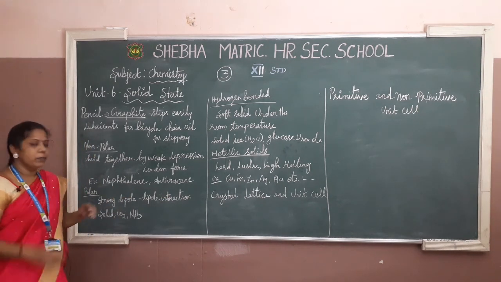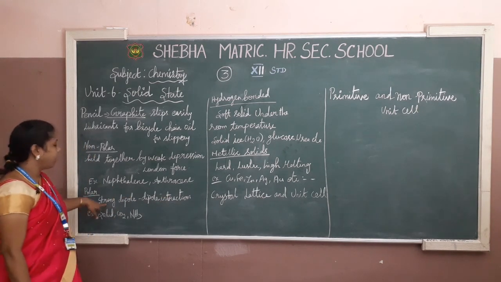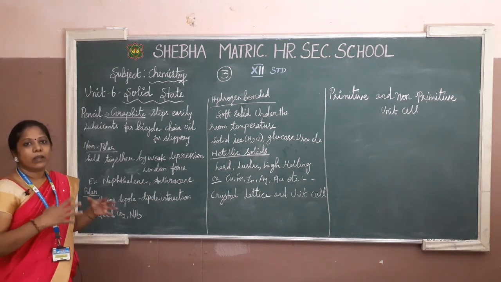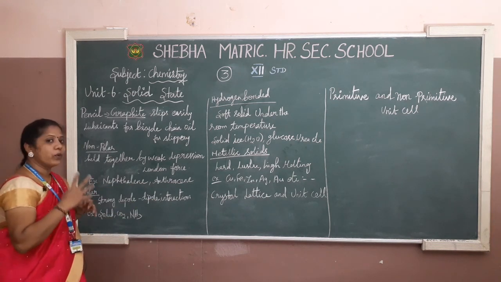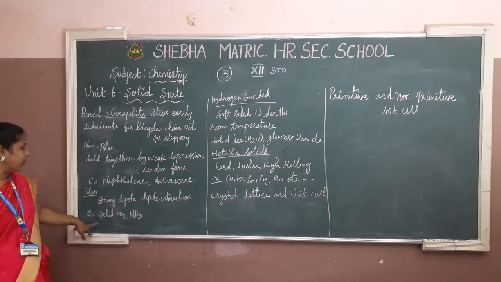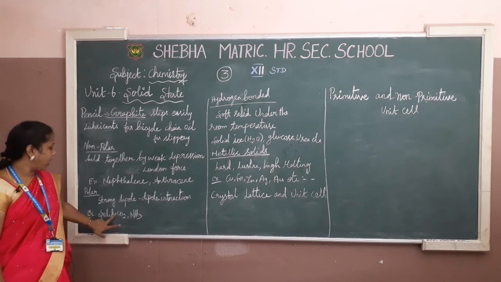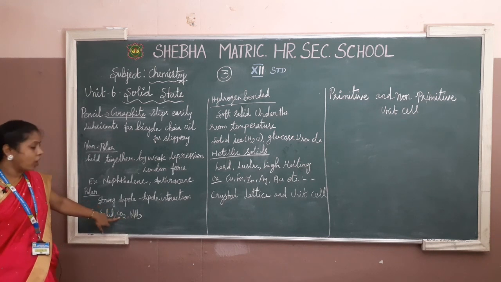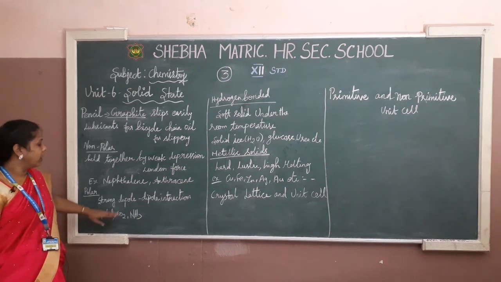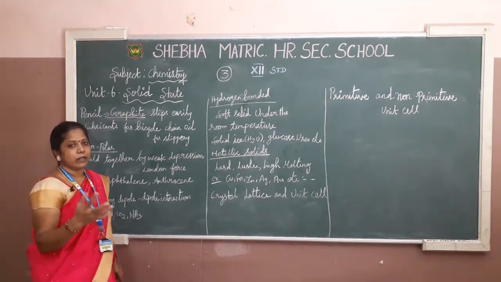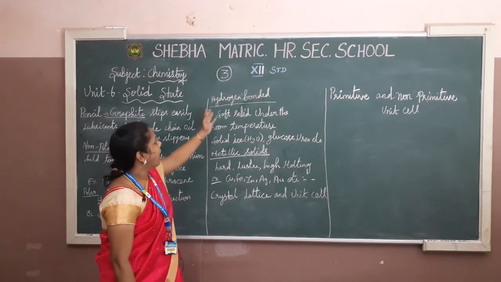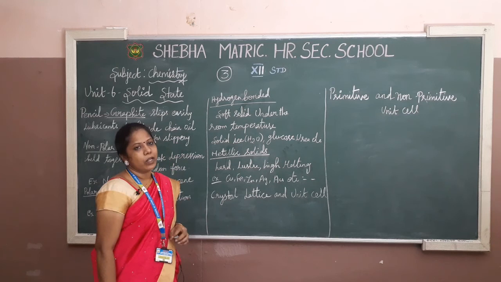And go for polar. The polar solid state has strong dipole interactions. The force in it is dipole interactions, so we have stronger solids. Examples for this are solid CO2 and NH3, that is carbon dioxide in the solid state and ammonia in the solid state. That is an example for the polar solid state.